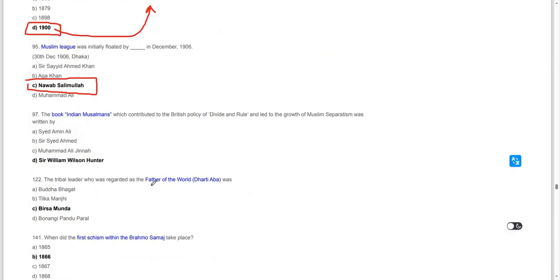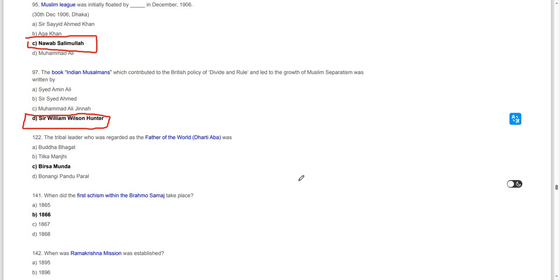Moving on to the next question, the book The Indian Musalmans, which contributed to the British policy of divide and rule and led to the growth of Muslim separatism, was written by Sir William Wilson Hunter. This gave rise to separatism between Hindus and Muslims.